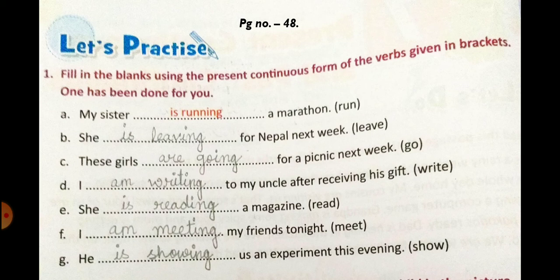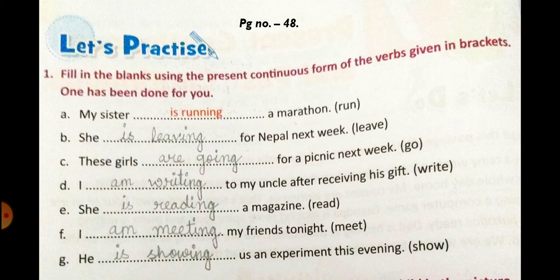In the bracket you have write. So your answer is I am writing to my uncle after receiving his gift. So it is an action that is going on. Number E, she dash a magazine. In the bracket you have read. So your answer is she is reading a magazine.